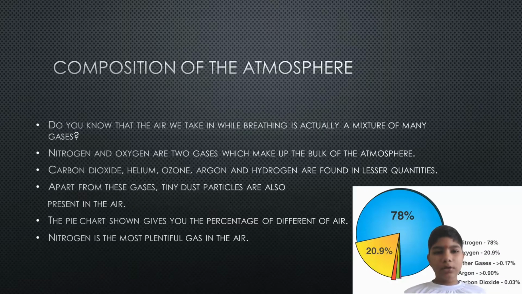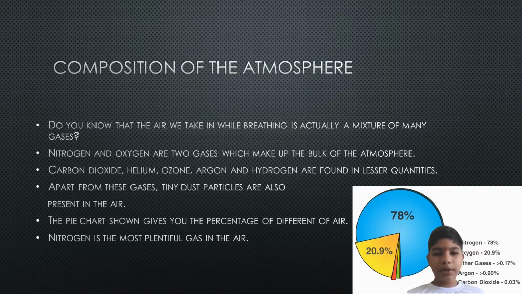Composition of the air. Do you know that the air we take in while breathing is actually a mixture of many gases? Nitrogen and oxygen are the two gases which make up the bulk of the atmosphere. Carbon dioxide, helium, ozone, argon, and hydrogen are found in lesser quantities. Apart from these gases, tiny dust particles are also present in the air.